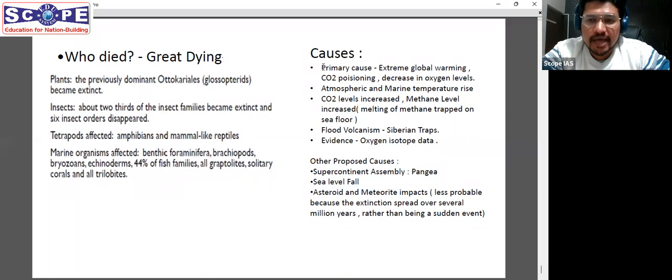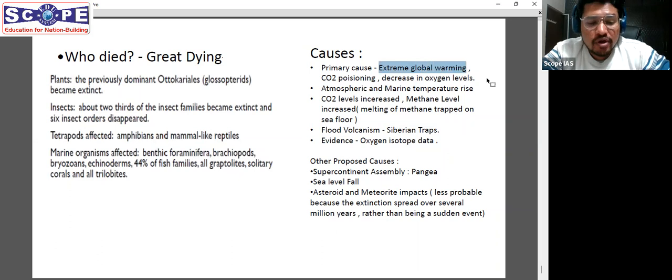Now that was the primary cause of PT mass extinction, because during these times extreme global warming occurred. If we go into details, what happened was that during these times certain lava was erupted. We have read about large igneous provinces in general geology in the very first classes that we studied. These large igneous provinces are nothing but when a large amount of magma is erupted on the surface. Likewise, during these times the Siberian traps were erupted.